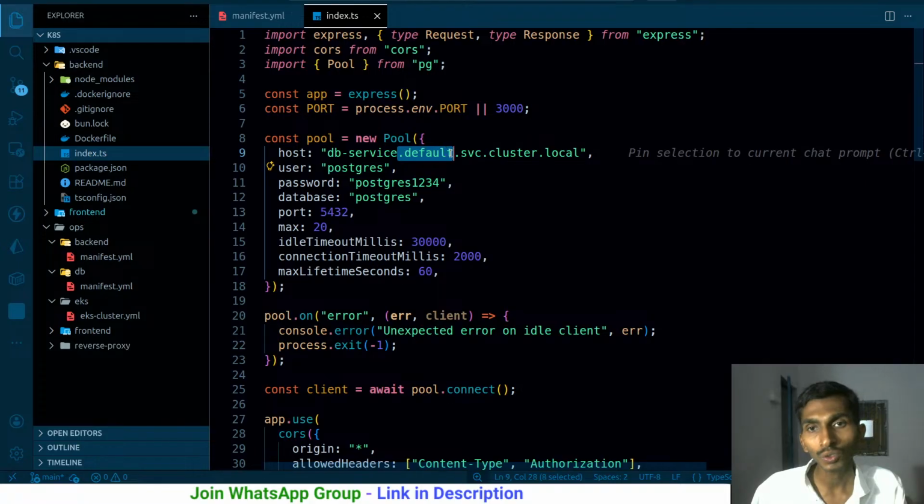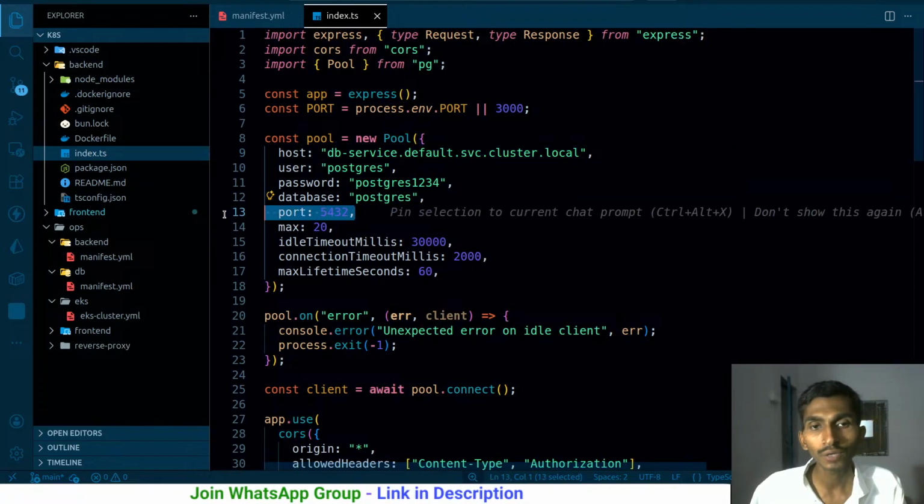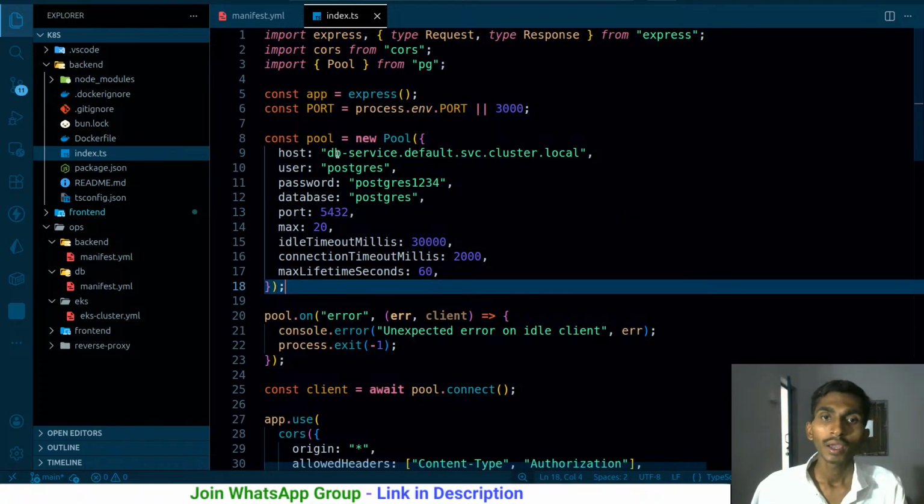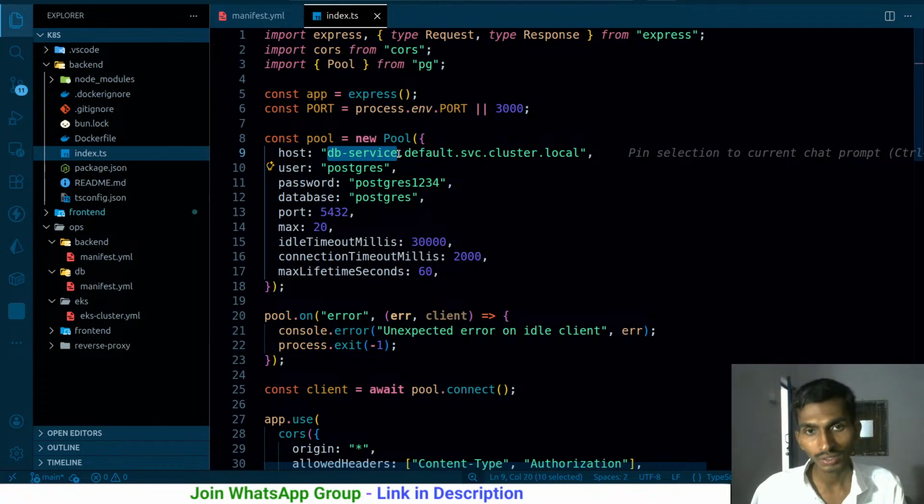The namespace is the default one. svc.cluster.local, and the port is 5432 over here. We are mentioning port 5432 because our database is running on 5432. Ultimately, the service is being exposed on 5432, and because of that, we are trying to connect to the same. As for this one, DB just simply says that the service is exposing the database.